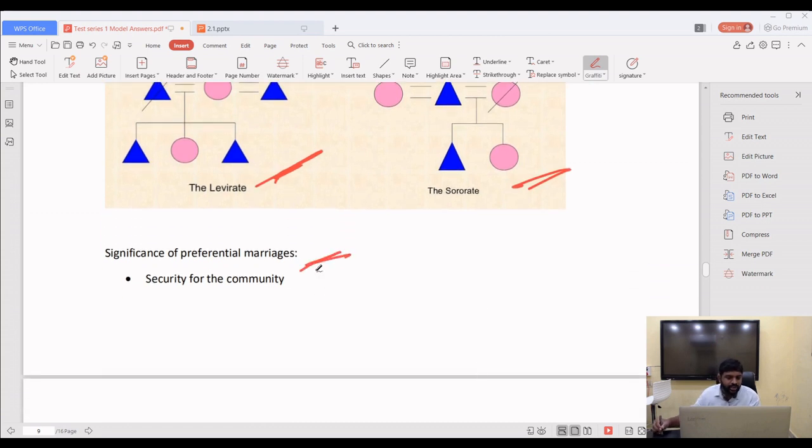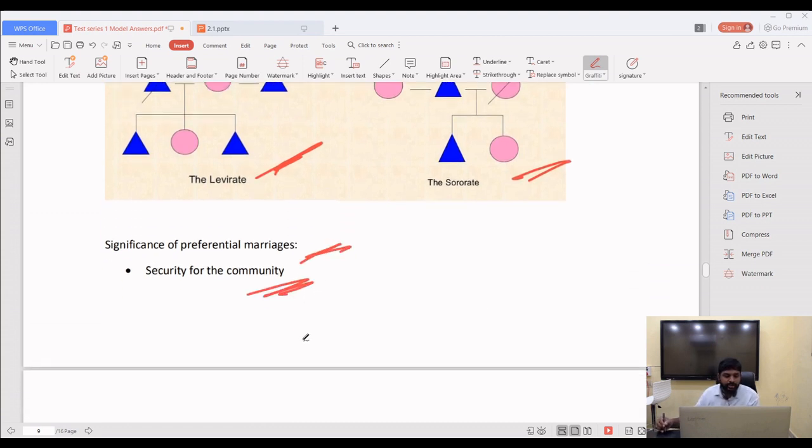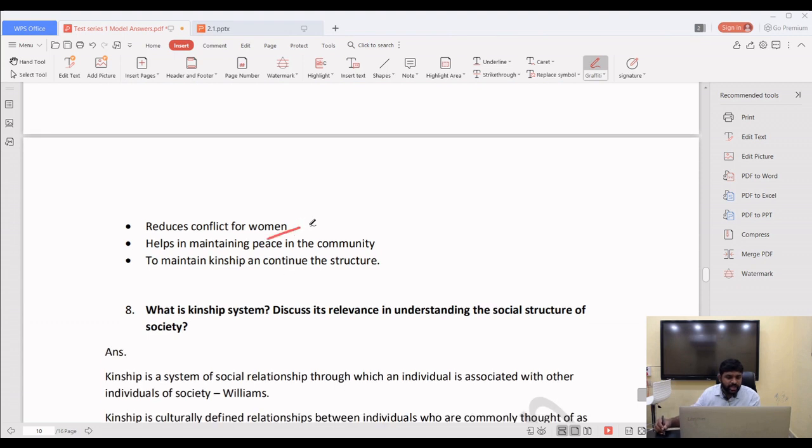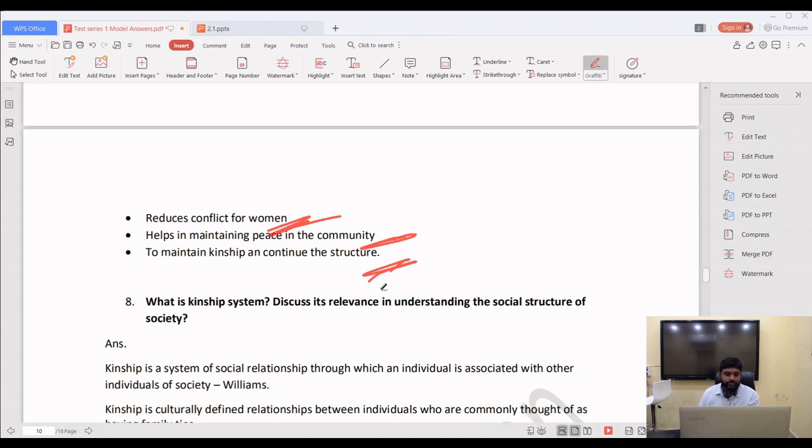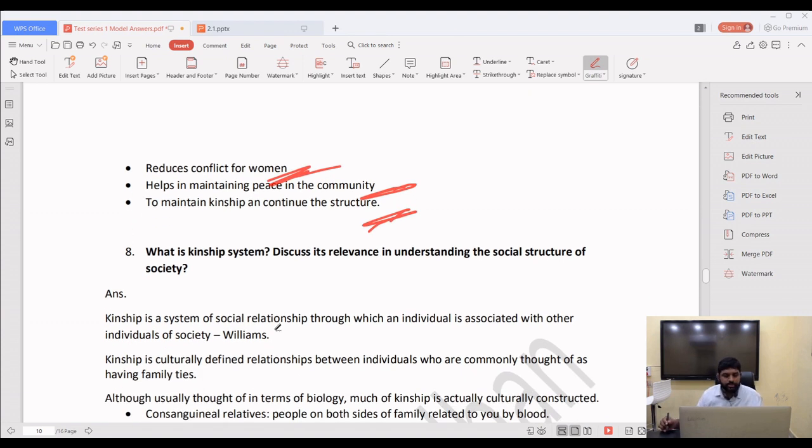Then significance of preference, security for the community will be there. Because preferred marriage it is. Reduce conflict for women, helps in maintaining peace in the community, to maintain kinship and continue the structure. In this way it is helpful.